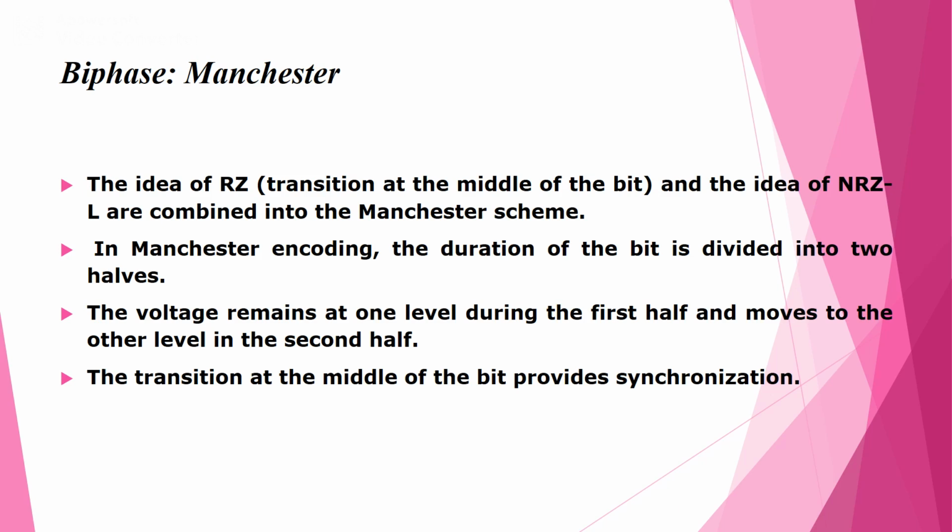In Manchester encoding, the duration of the bit is divided into two halves. The voltage remains at one level during the first half and moves to the other level during the second half. The transition at the middle of the bit provides the synchronization.